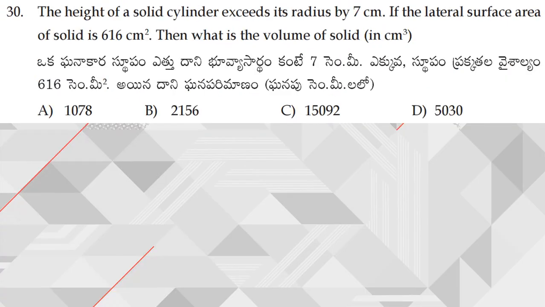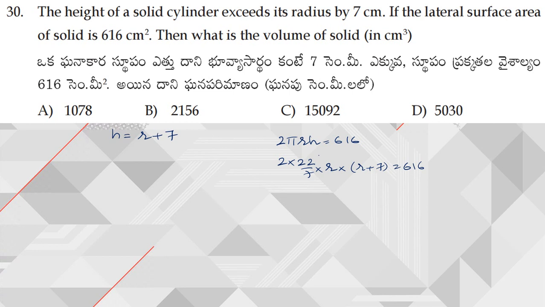Next, moving on to question number 30. If the height of a solid cylinder exceeds its radius by 7 centimeters, so what he has given is height is equal to radius plus 7. Now the lateral surface area is given. What is the lateral surface area of a cylinder formula? Lateral surface area of a cylinder is nothing but 2 pi RH, which is given as 616. So now substituting the values, 2 into 22 by 7 into, what is radius? We don't know, so let it be R, into R plus 7 is equal to 616.